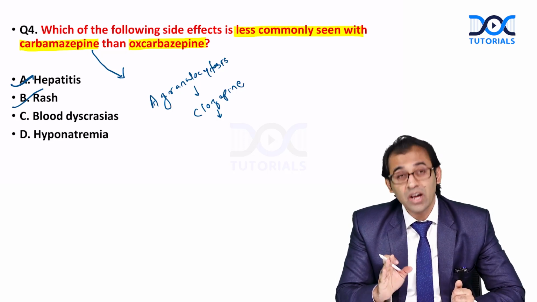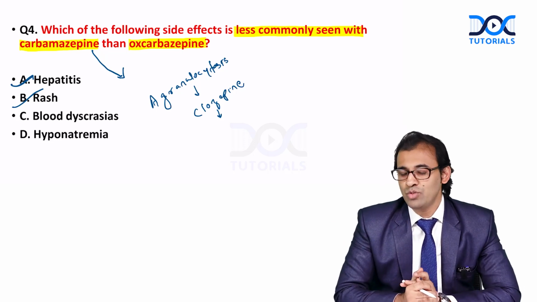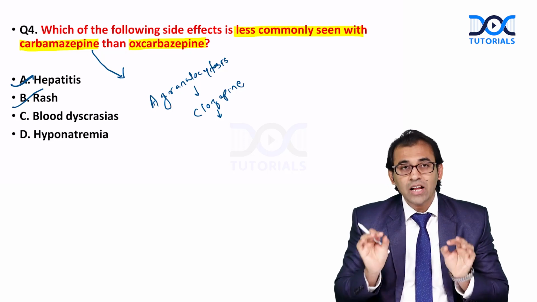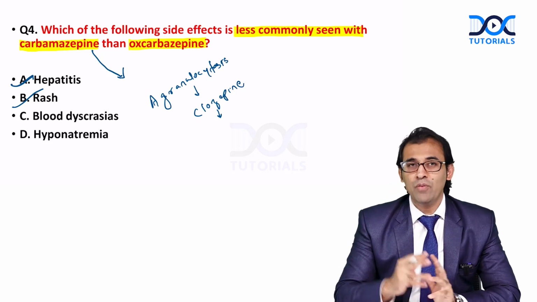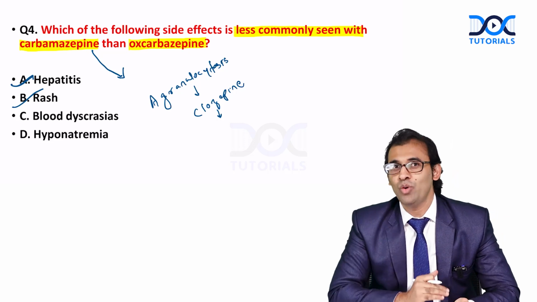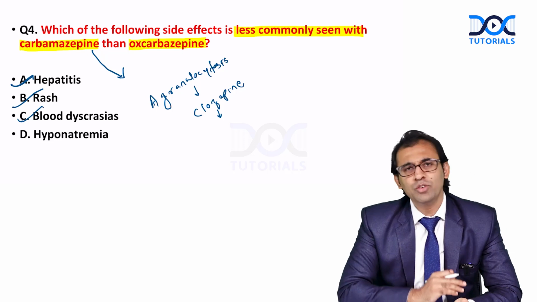Agranulocytosis, seizure, and myocarditis also. So remember, especially agranulocytosis. In this manner, we can understand that carbamazepine and clozapine should never be combined, because there will be superimposition of agranulocytosis, right? So yes, this is also correct.